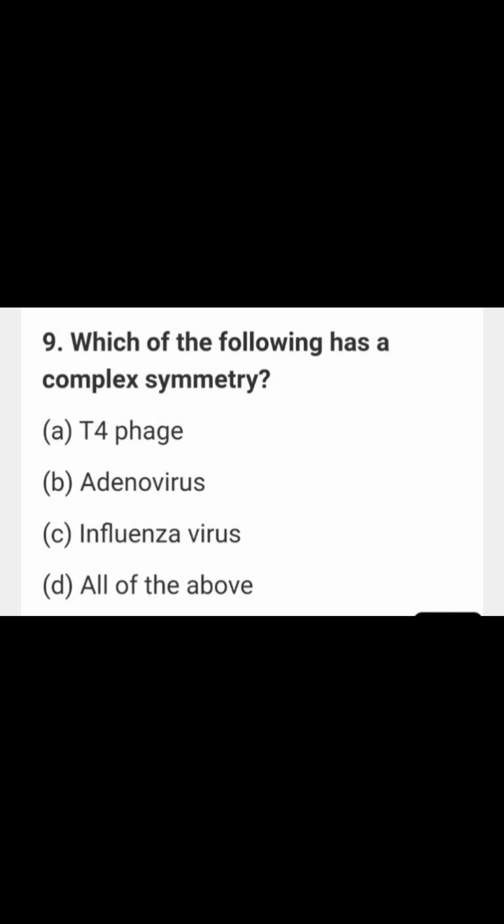You know that some viruses possess helical symmetry, some possess icosahedral symmetry, and some other viruses possess both icosahedral and helical symmetry. Any type of symmetry beyond these is complex symmetry. So the best example is the T4 phage, a bacteriophage. It possesses complex symmetry.